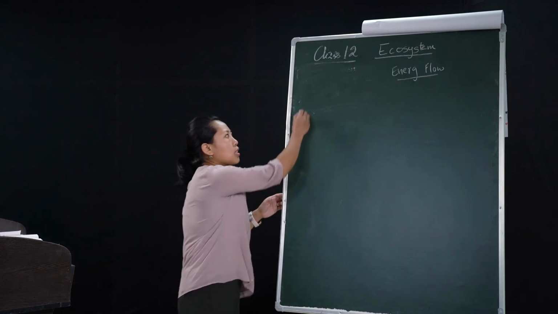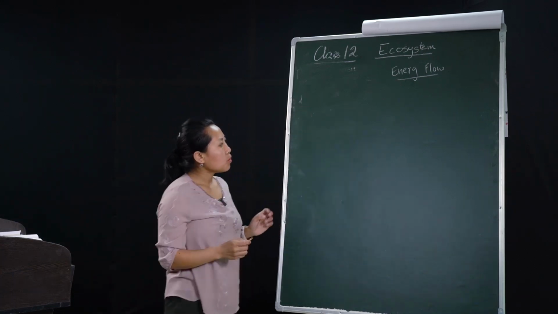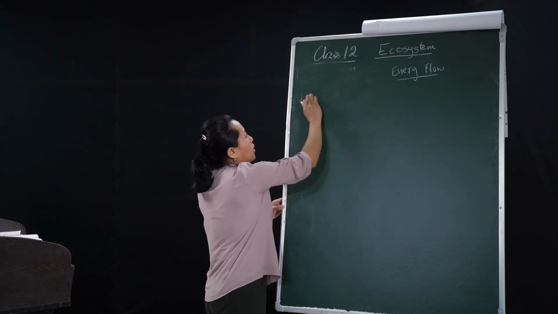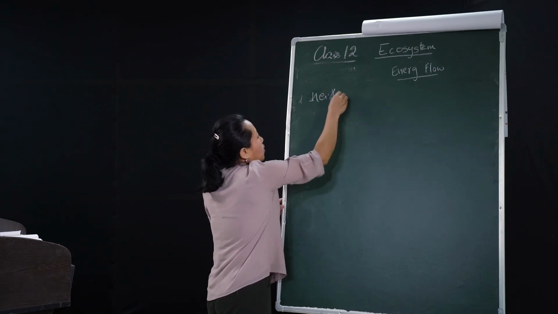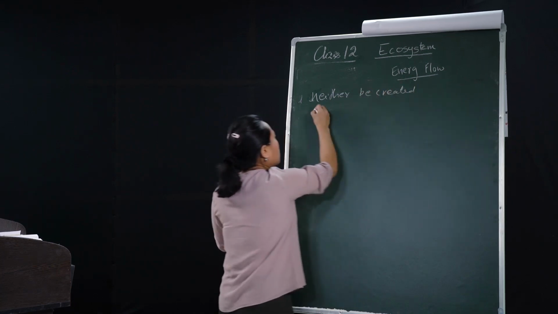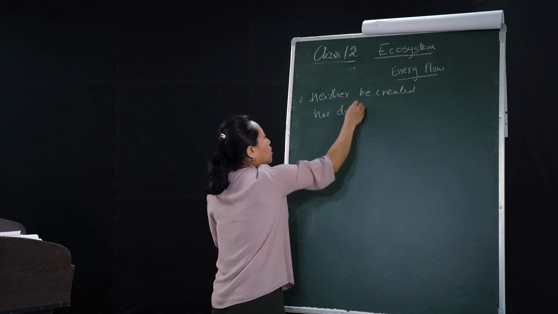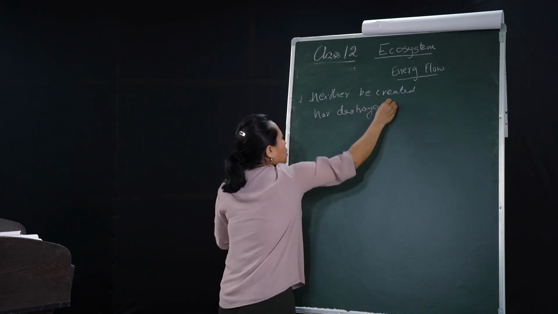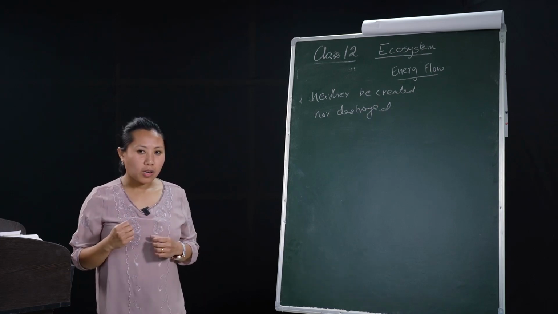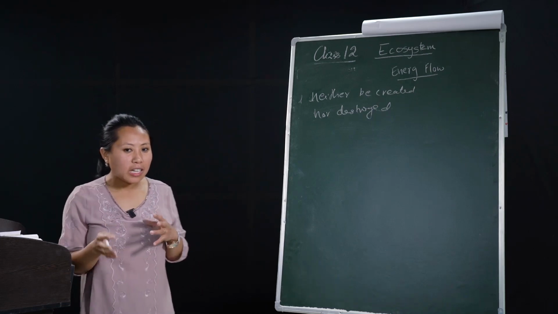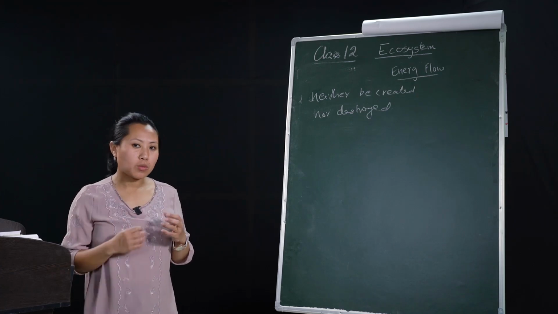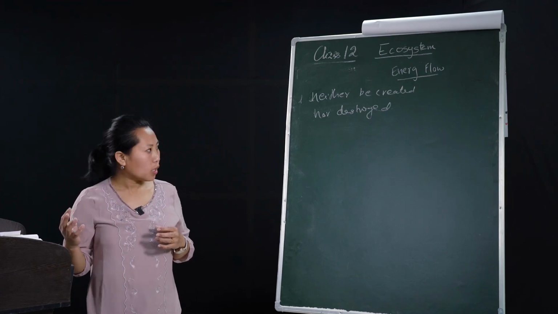The first law states that energy can neither be created nor destroyed, but it can be transformed from one form to another, or transferred from one component to another.